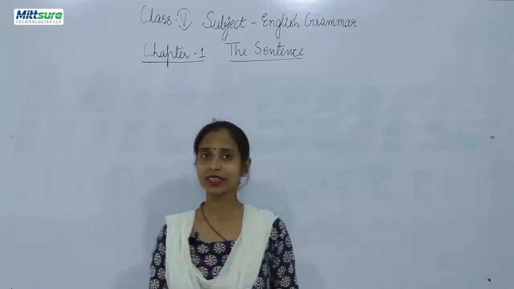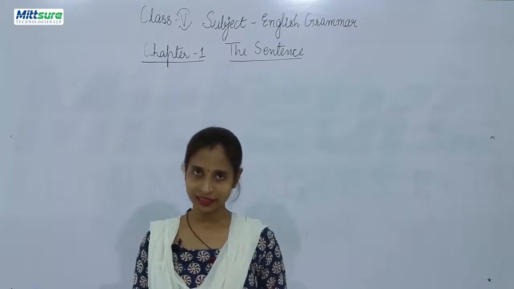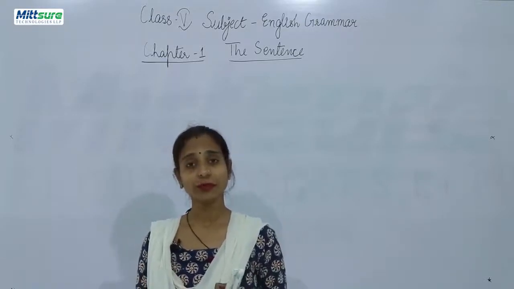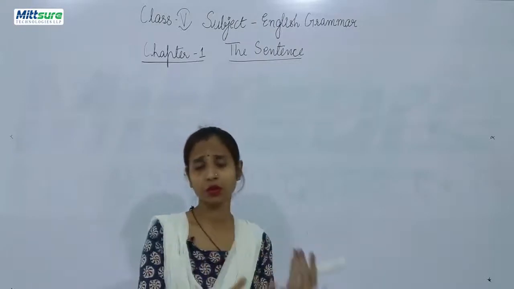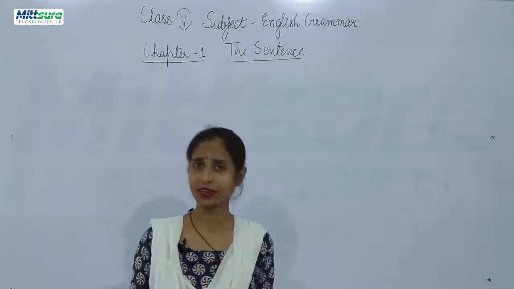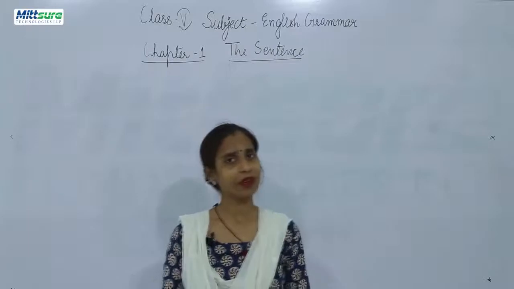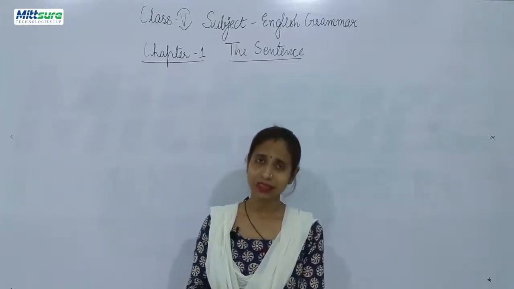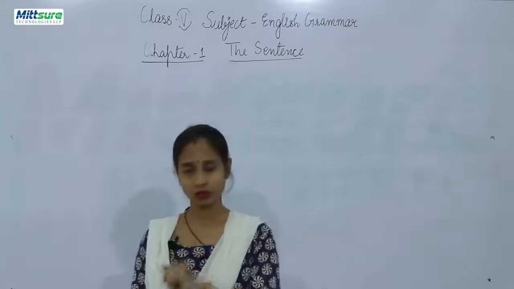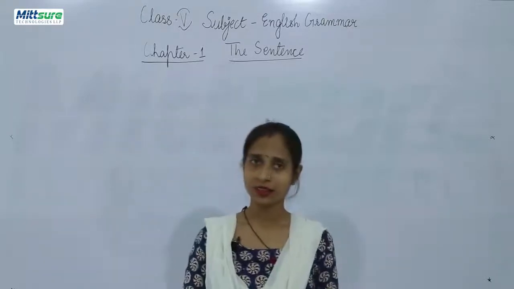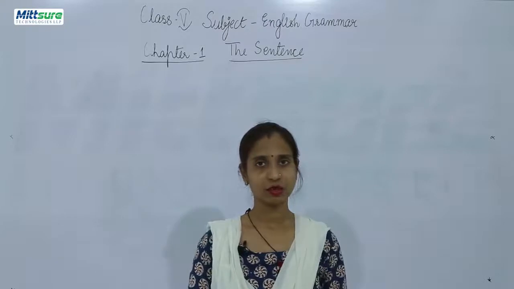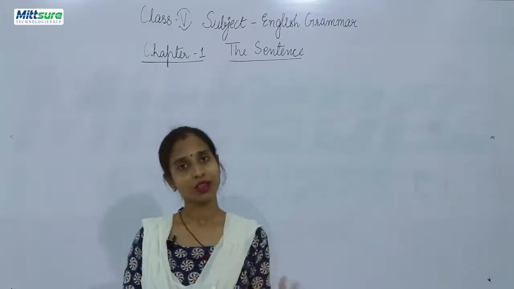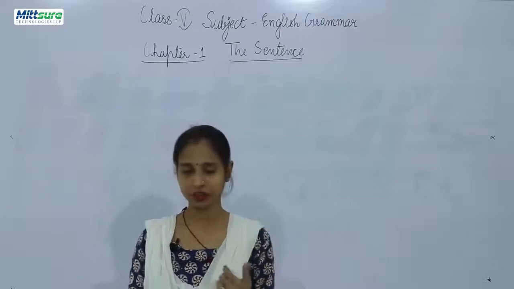The third kind of sentence was imperative sentences. Imperative sentences were order, prohibition, request, advice. These are known as imperative sentences. They also start with a capital letter and end with a full stop, like assertive and declarative sentences. The only difference is that in imperative sentences there is order, request, advice and prohibition.